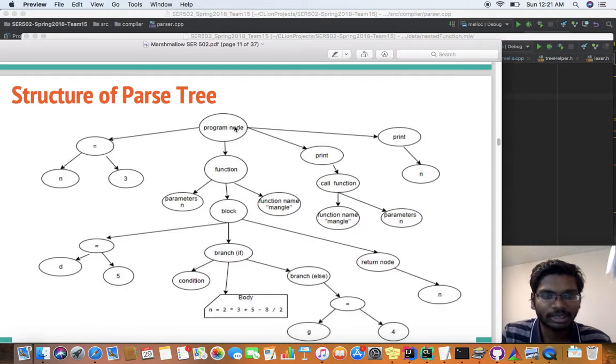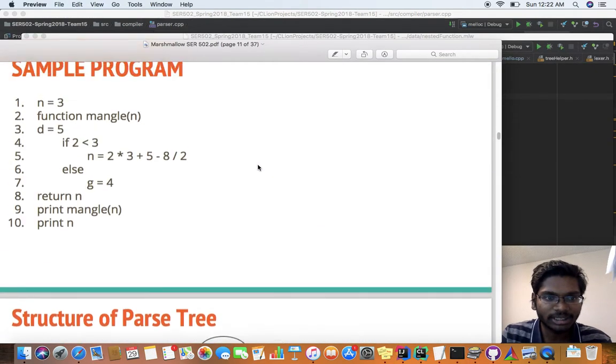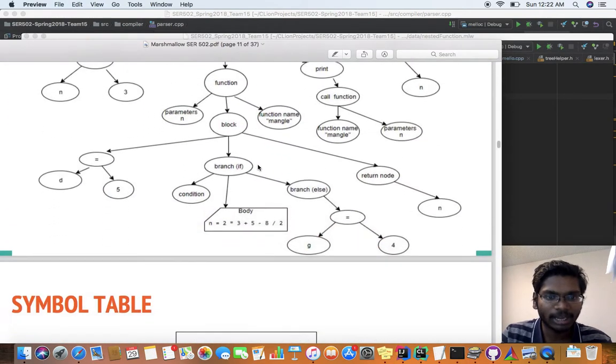If we see here, the top one is the program node, and it contains four child statement nodes. The first one is an expression node, the second is a function node, the third is a print node, and the fourth is also a print node. Here we can see the structure of the parse tree that we have generated, as this parse tree is generated by recursively parsing down. And let's see the symbol table as well.